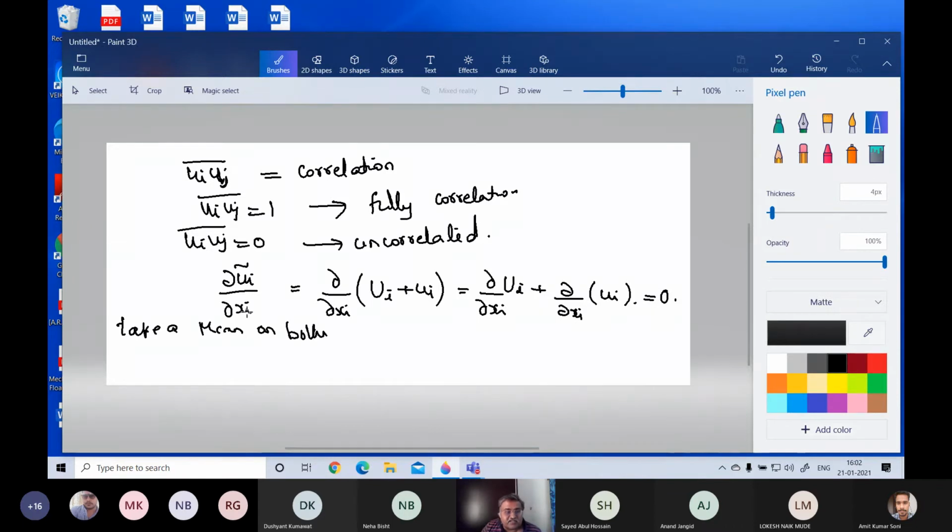For that, this i and this i should be the same. Means both of them should be i. If it is dou ui by dou xj, it doesn't hold. So dou ui by dou xi is equal to 0. So this follows. Now, take a mean on both sides.